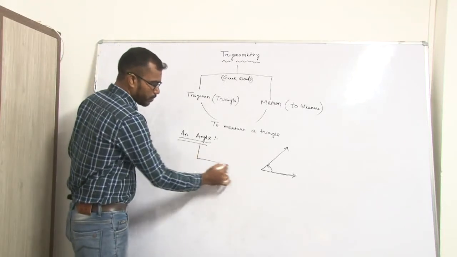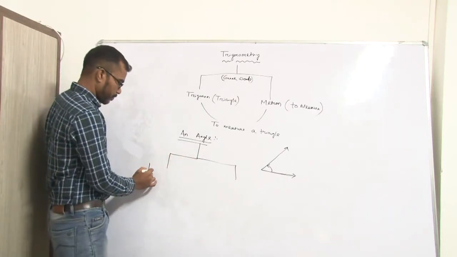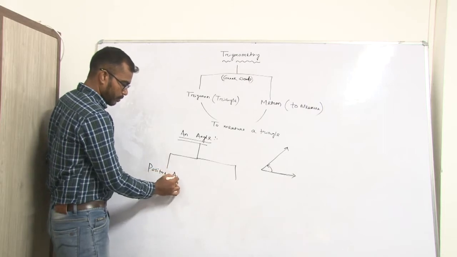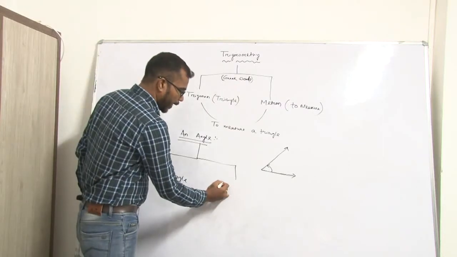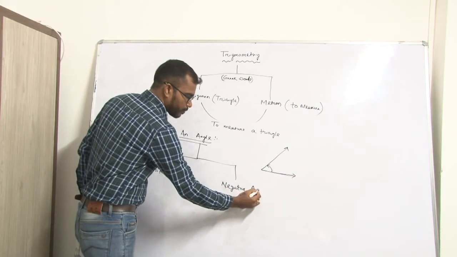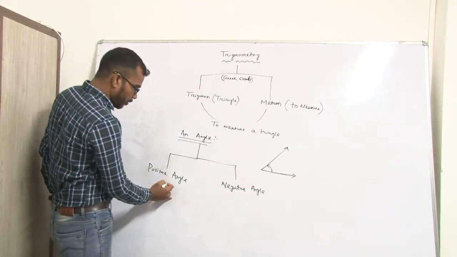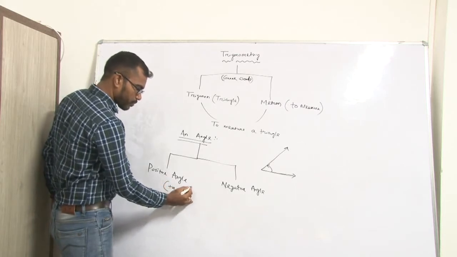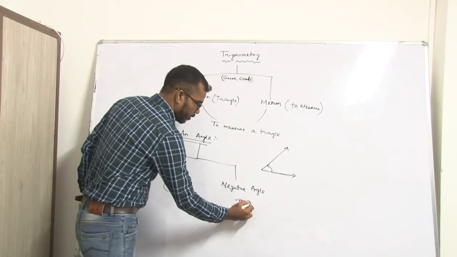That is positive angles and another is negative angles. Symbolically, we can write positive angle and negative angle.